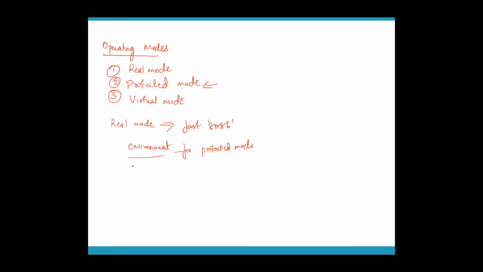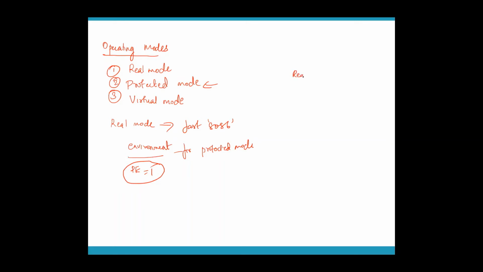Before it goes to protected mode, there is a bit called PE, protected mode enabled. This bit is there in the control register; I'll show you the control register. Whenever this bit is set to 1, it means your processor is going to switch to protected mode.